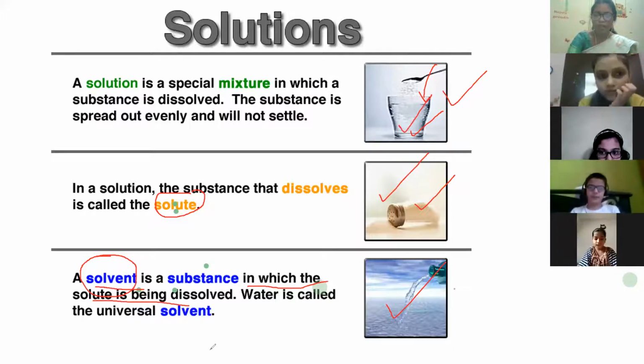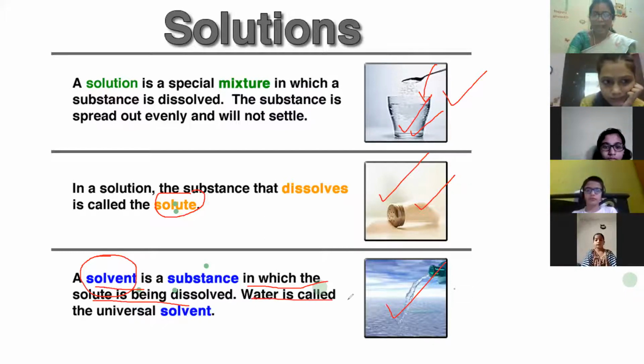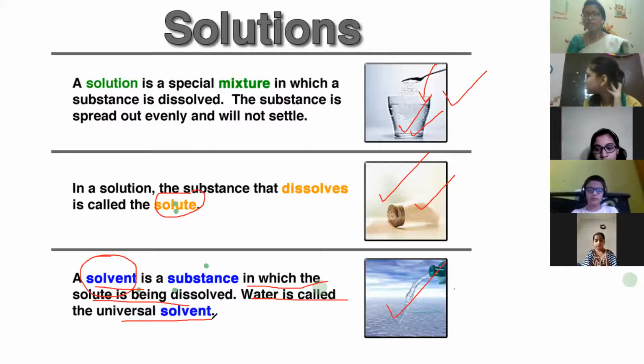And water is called the universal solvent. What do you mean by universal solvent, beta? Universal solvent means it can dissolve anything. Water can allow sugar to get mixed with it, salt to get mixed with it, all the possible materials will mix in the water.